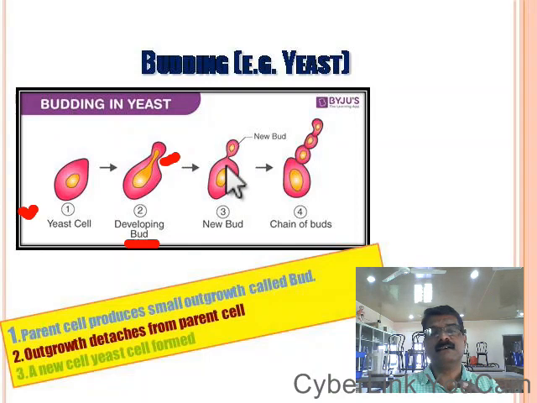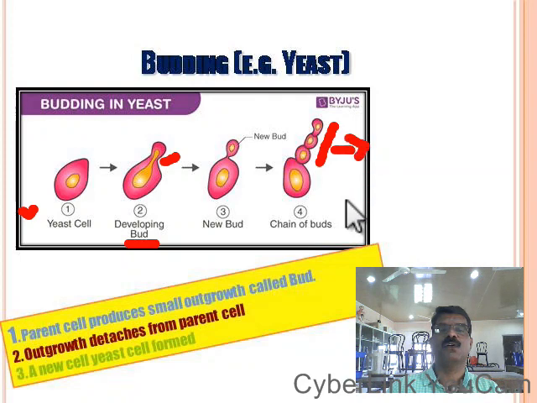The bud receives a portion of the nucleus from the mother. Sometimes a chain of buds is developed, and these buds remain attached to the mother. When the buds completely mature, they get detached from the mother's body and become the new individuals of yeast.